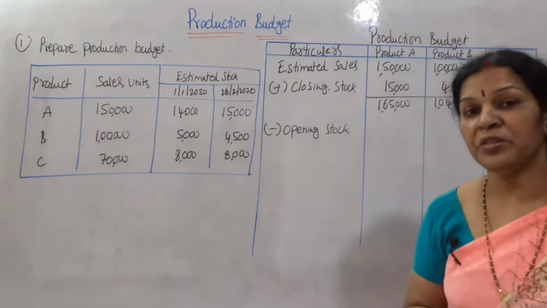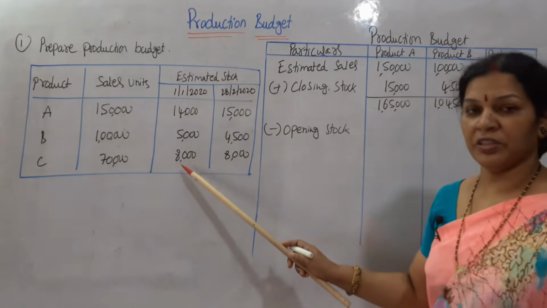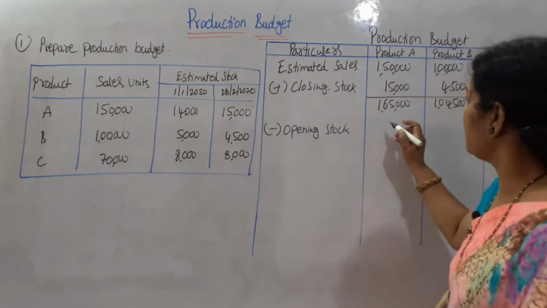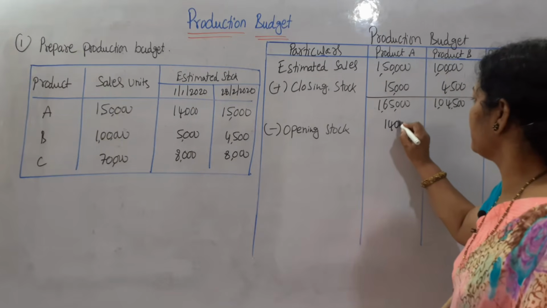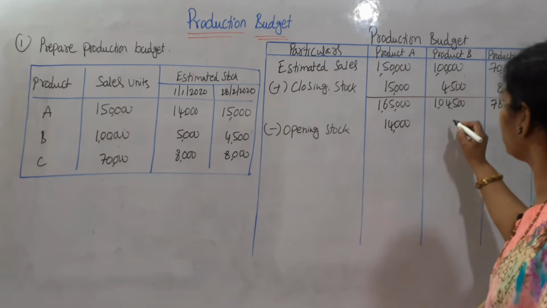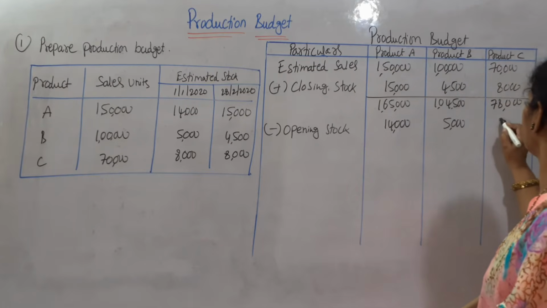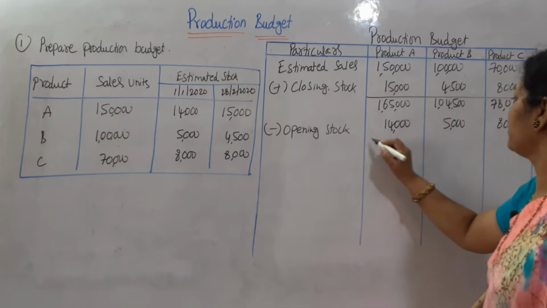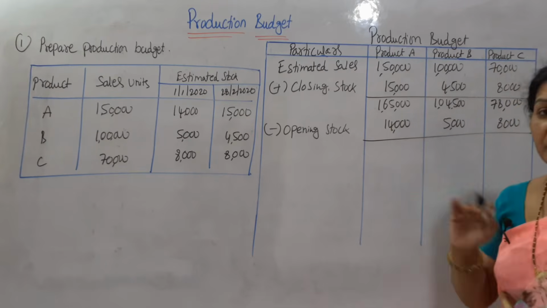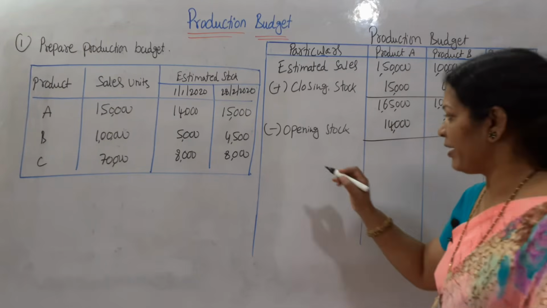From this we are going to deduct the opening stock. Where is the opening stock? It's here. Okay, opening stock is 14,000 for the first product, second 5,000, third 8,000. If we deduct it, we'll get the production, the required production.